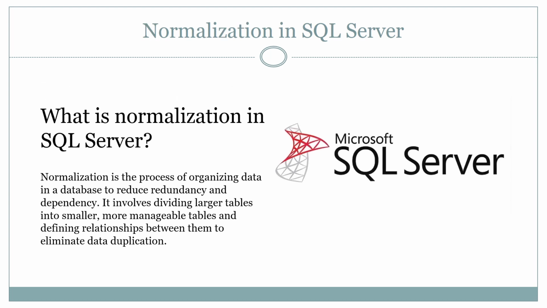The sixth question is, what is normalization in SQL Server? The answer is, normalization is the process of organizing data in a database to reduce redundancy and dependency. It involves dividing larger tables into smaller, more manageable tables and defining relationships between them to eliminate data duplication.